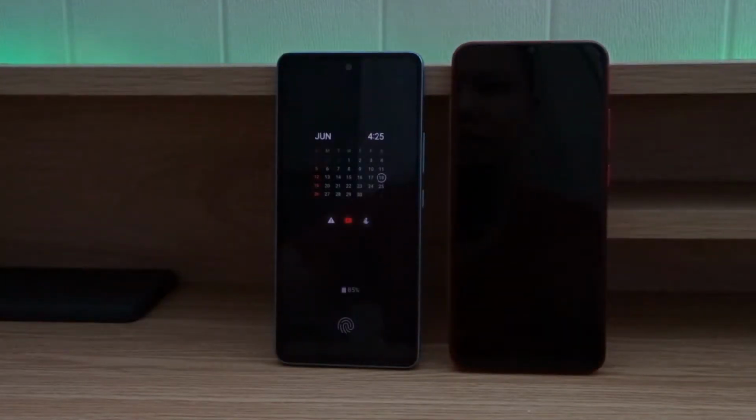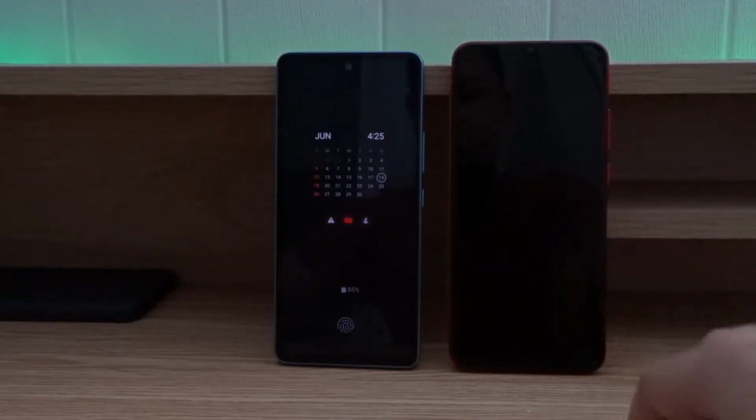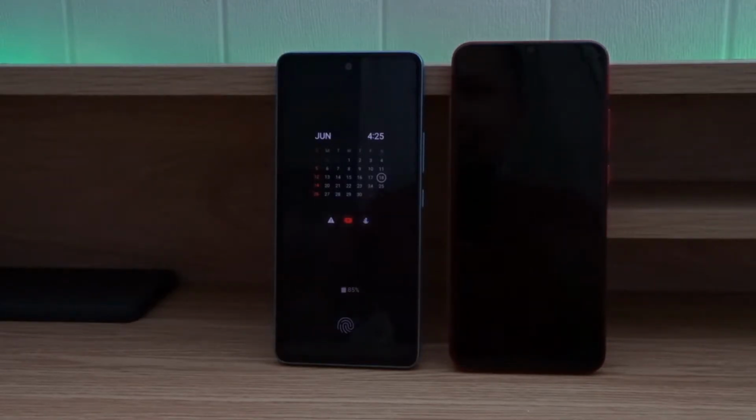Keep in mind that not all Samsung phones have an always on display. It really depends on the hardware capabilities of the device. So for example, this Samsung phone over here doesn't have an always on display. And if you want to figure out if your device has that feature, then you can quickly do an internet search to see if your phone model has an always on display. Anyway, let's start the tutorial.